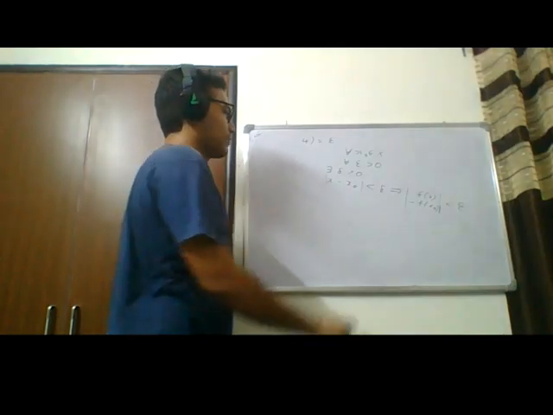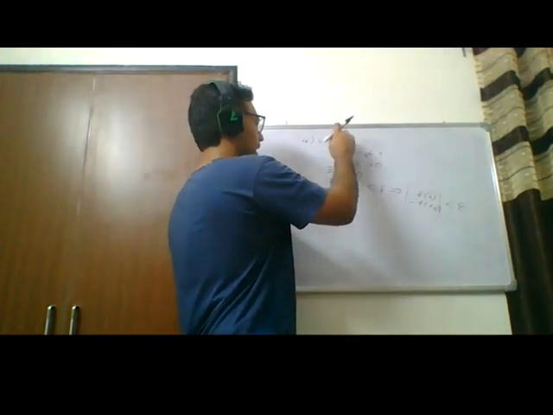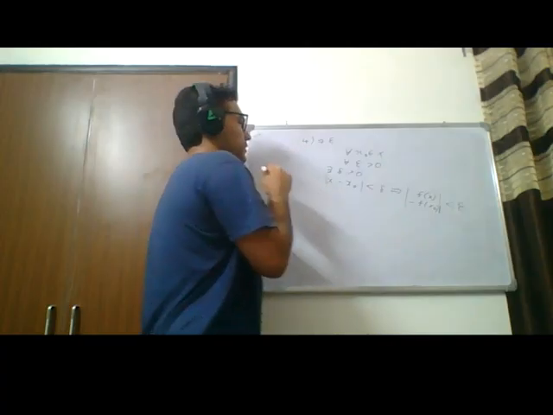Okay, so yeah, 4 implies epsilon is quite easy.